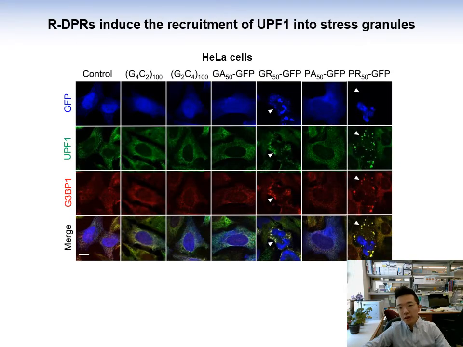To further understand the mechanism by which these arginine-rich peptides inhibit NMD, we looked at the subcellular localization of UPF1 by immunocytochemistry. Normally, UPF1 is diffusely expressed in the cytoplasm. In cells expressing either poly-GR or poly-PR, UPF1 is now concentrated in these cytoplasmic granules that are positive for G3BP1, which is a marker of stress granules.